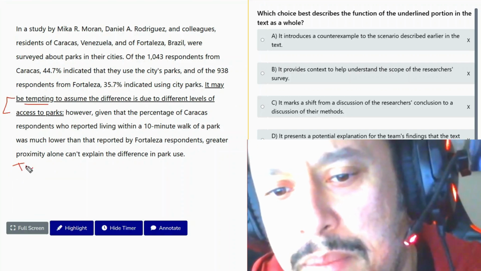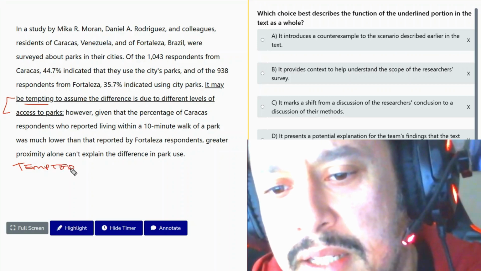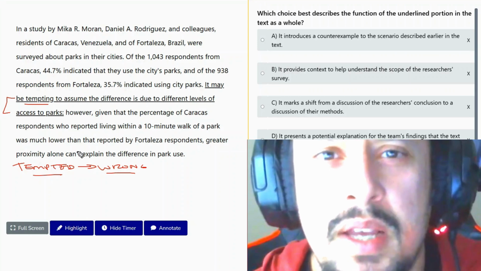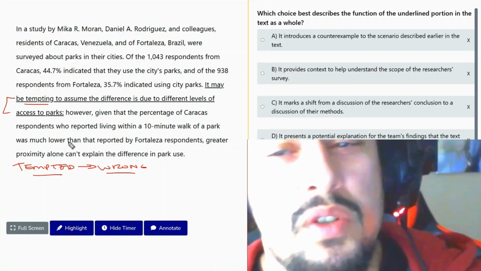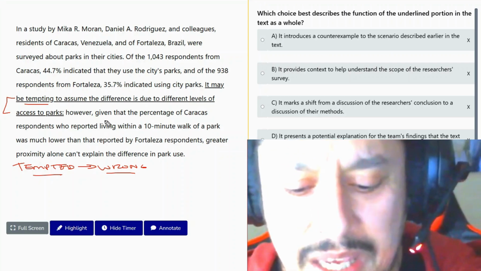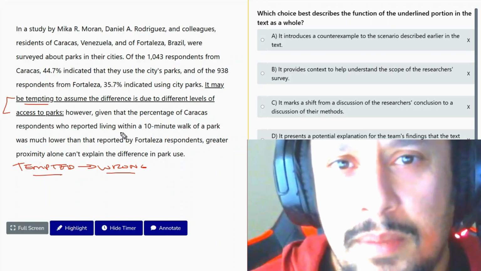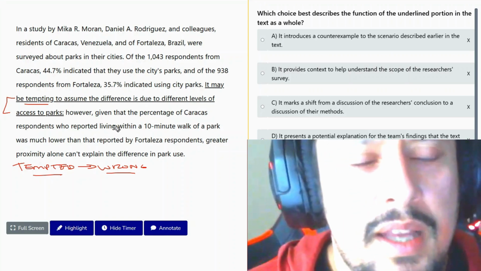When you're tempted by an idea, then it's probably a wrong idea, because tempted means temptation, desire. So it sounds like, hey, the author's supporting it. No, it's a tempting idea. So when he's telling you it's a tempting idea, again, it indicates that it is an incorrect idea.